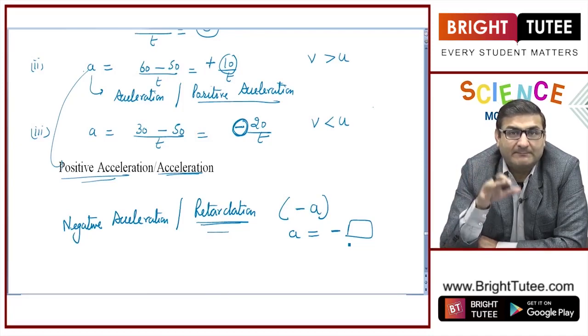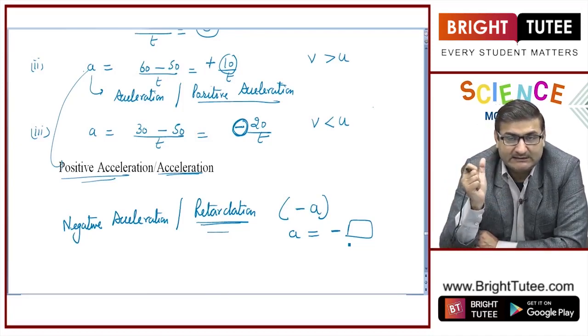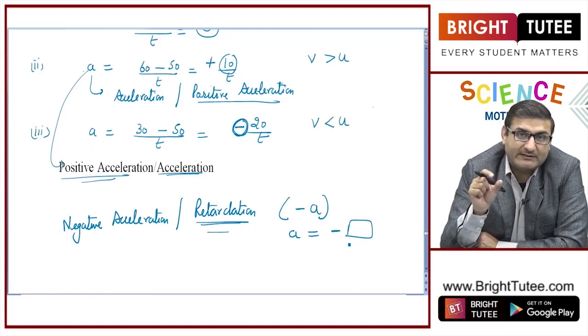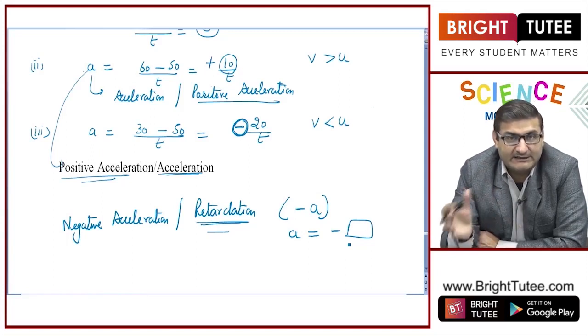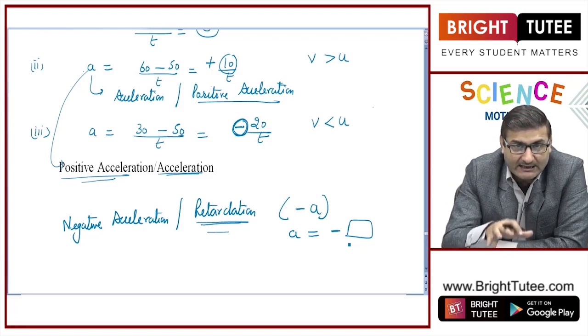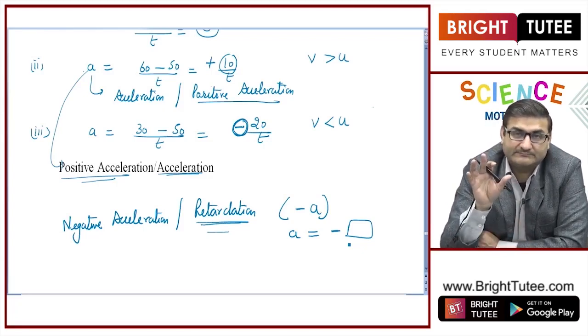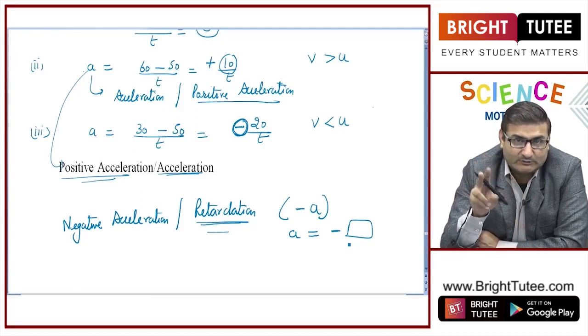Or whenever brakes are applied, then also the speed is going to slow down. So in all the cases, the final velocity will be less than the initial velocity, and hence it will be negative acceleration, and it is also known as retardation. Got it? So these are the two things you need to relate.